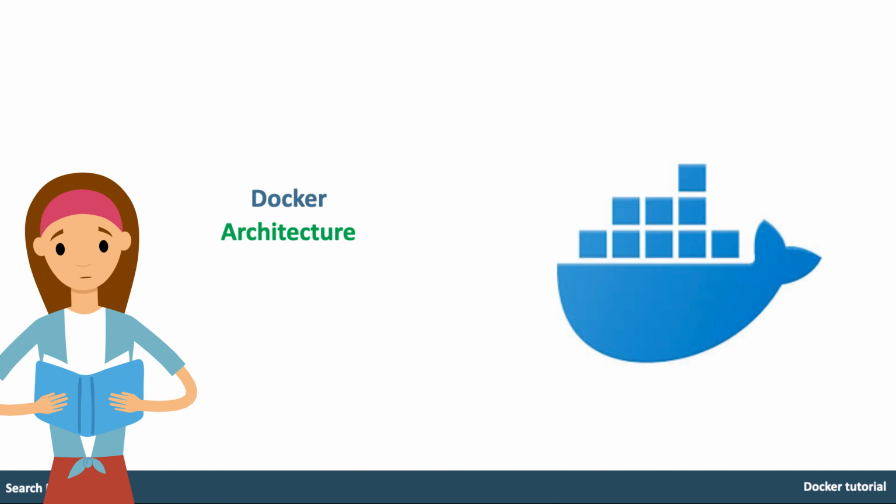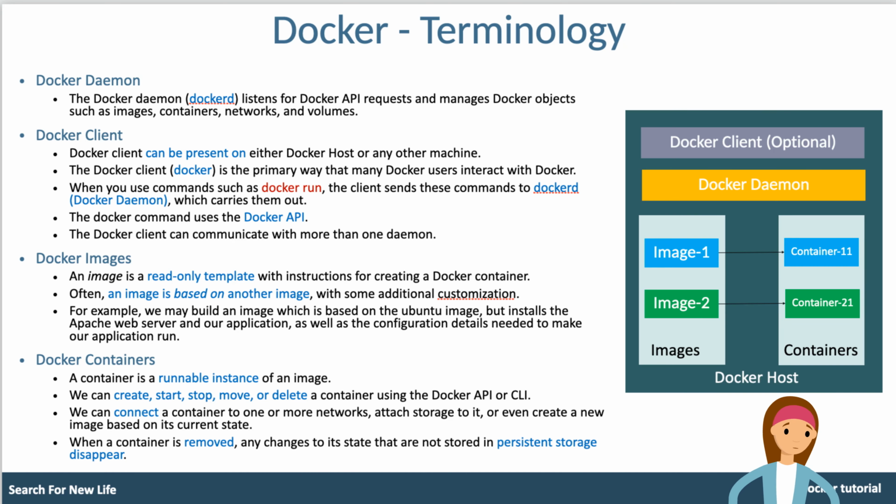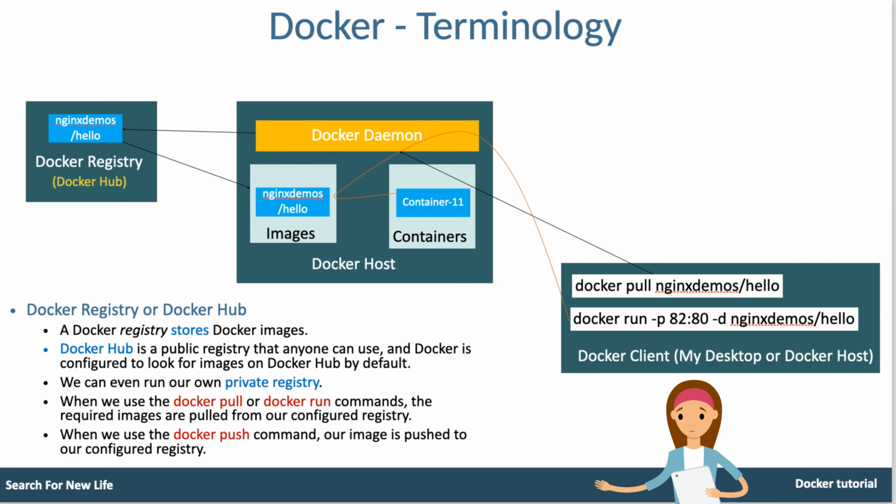Let's learn about Docker architecture. Docker terminology: Docker daemon, Docker client, Docker images, Docker containers. Docker registry is a storage and distribution system for Docker images. The same image might have multiple different versions, identified by their tags. A Docker registry is organized into Docker repositories, where a repository holds all the versions of a specific image.